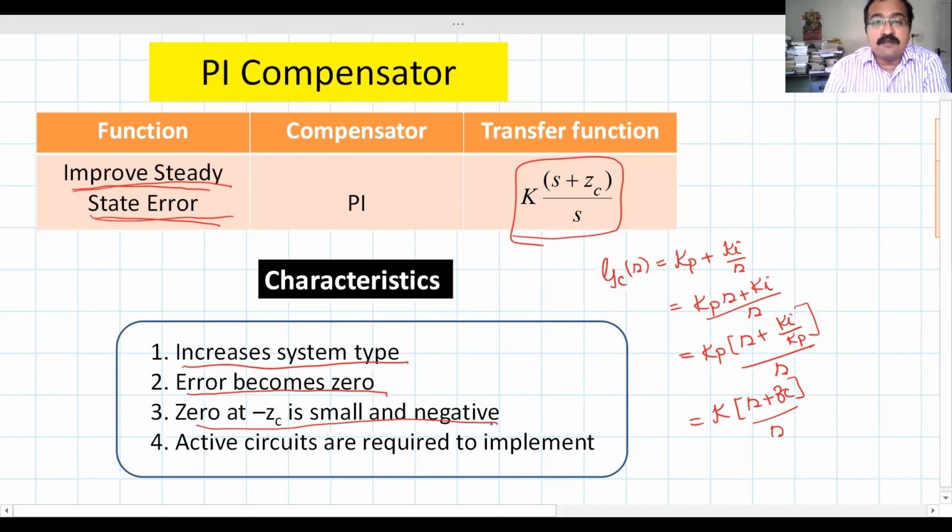So today we will take up one example on a PI compensator, followed by a lag compensator. Okay, let's go into the problem.